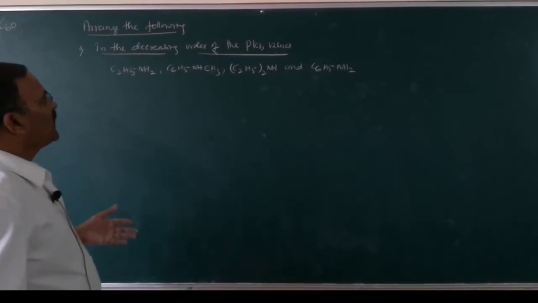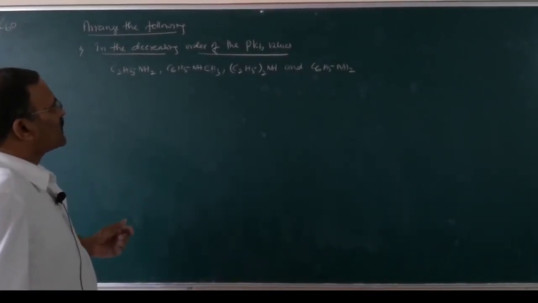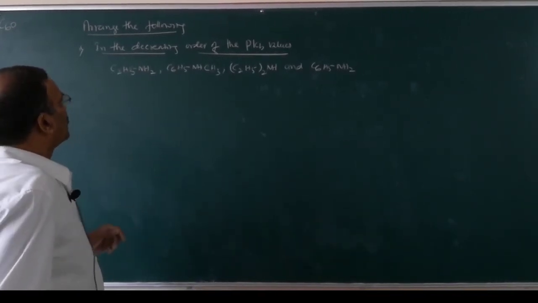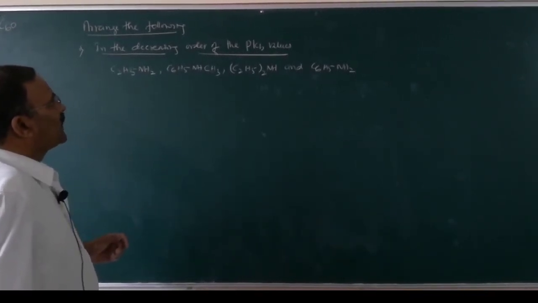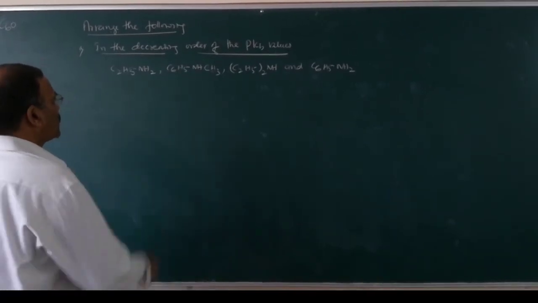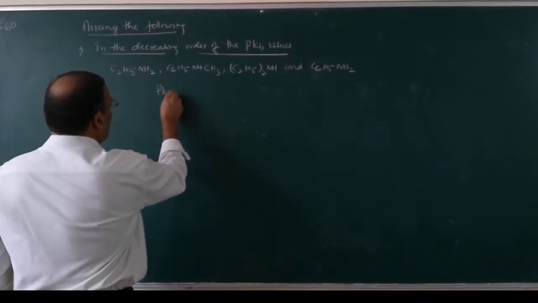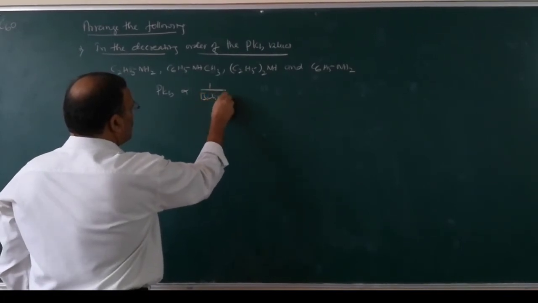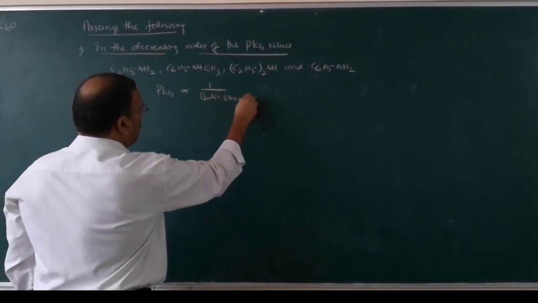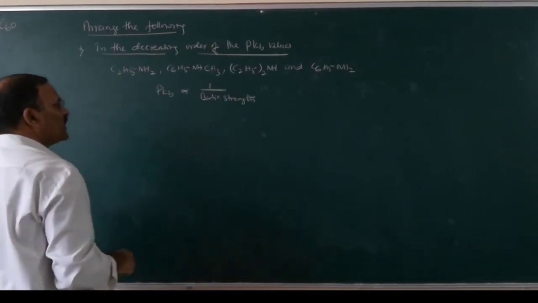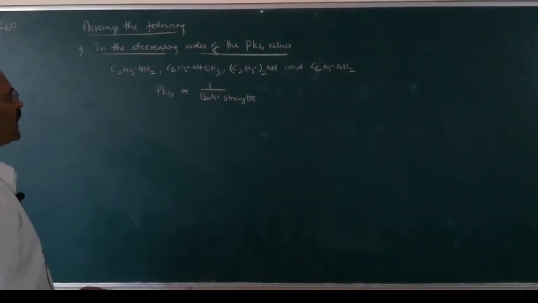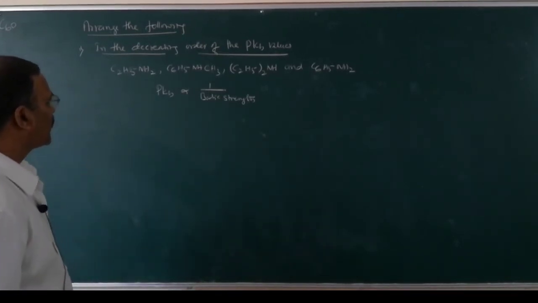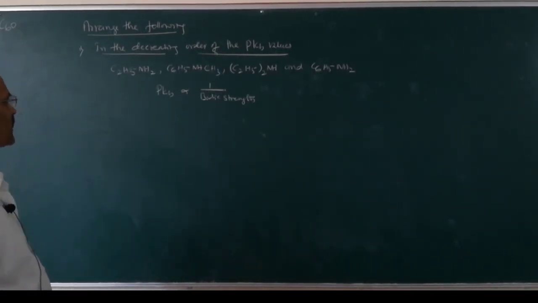So how do you relate pKb values with the basic strength? If the pKb value is high, it is a weak base. So we know pKb is inversely proportional to basic strength. That means higher the pKb, lower is the basic strength, or lower the pKb, higher is the basic strength.